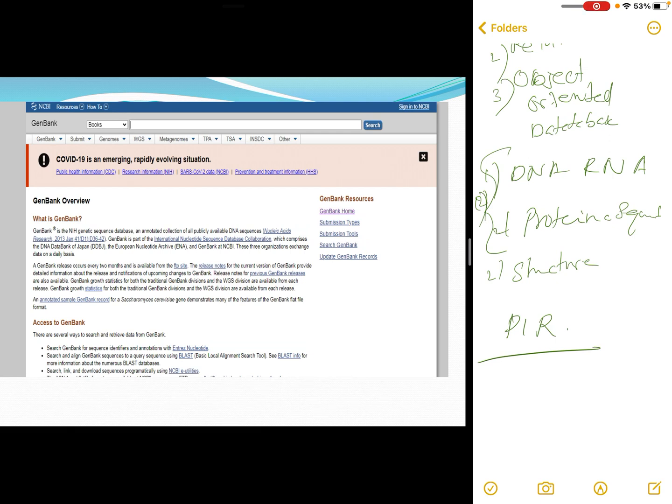For example, if you look at an entry of a record in GenBank, you can see fields like locus, identification, accession number, then version number, and keywords associated with that data, etc. There are a lot of fields in a record structure, and the content of every entry may differ from one database to another.